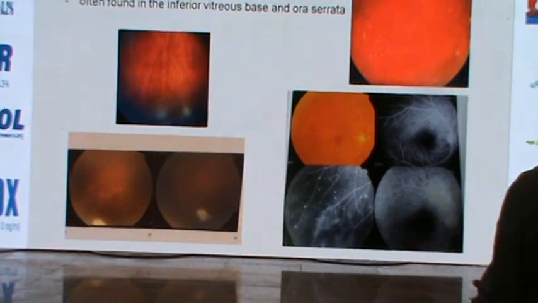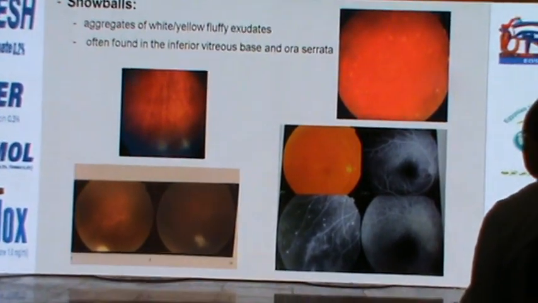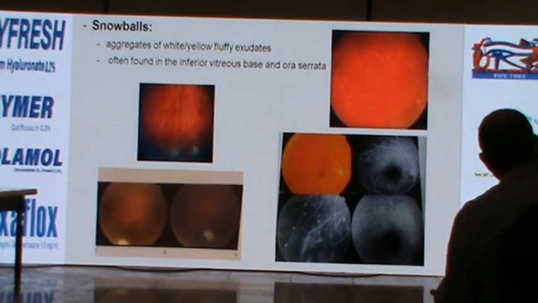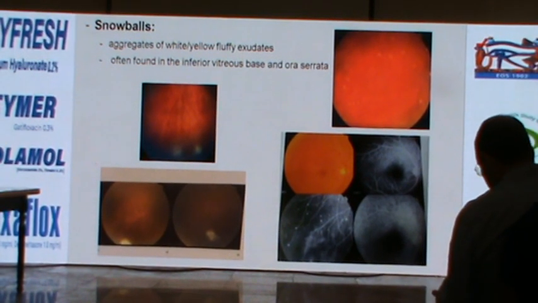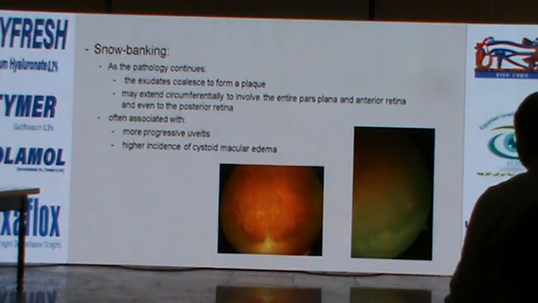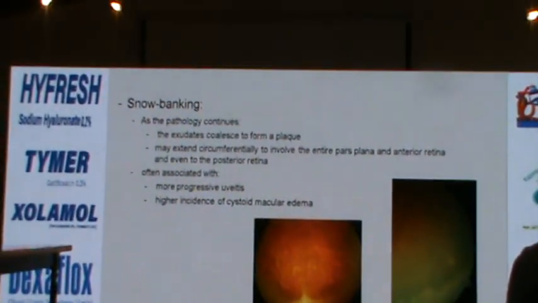Here we have a snowball in the top left picture, surrounded by vitreous haze. In the bottom one, there's a larger aggregate, larger than a snowball. In this picture, this angiography shows peripheral vascular sheathing in association with snowballs. Snow banking is less commonly seen.